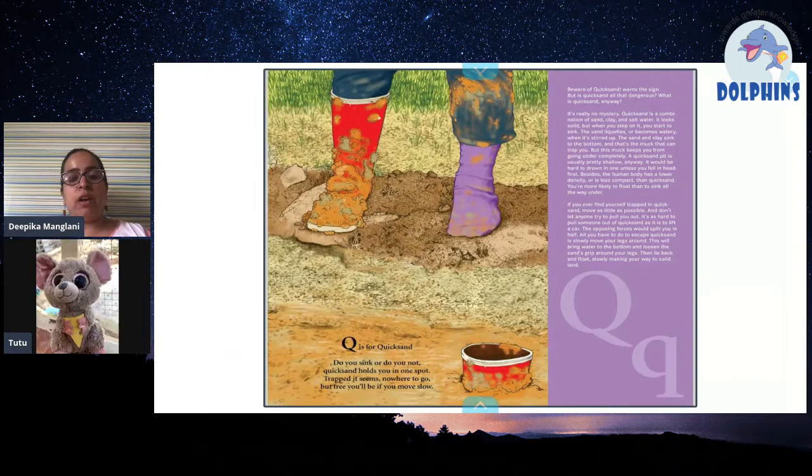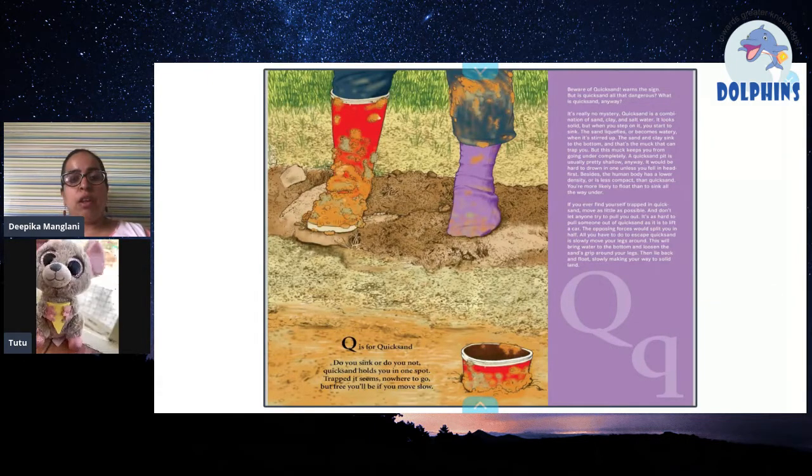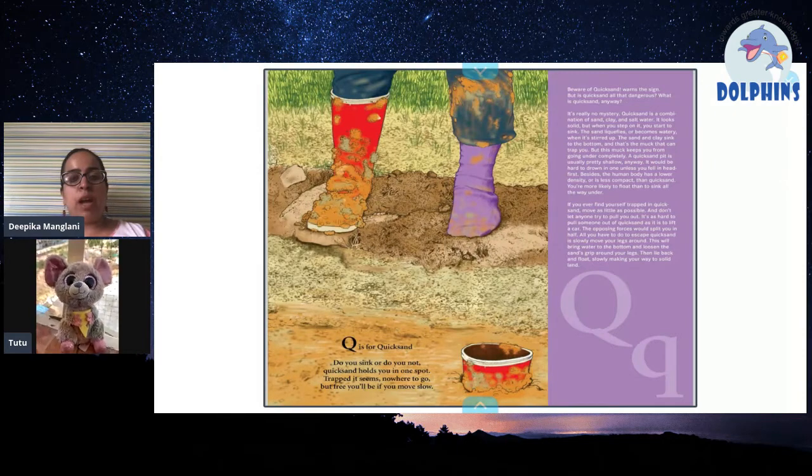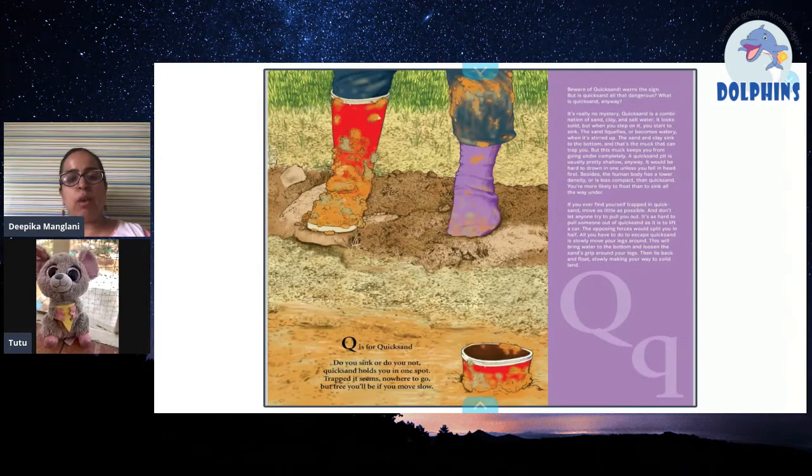It is like lifting a car. The opposing force would split you in half. All you have to do to escape quicksand is slowly move your legs around. This will bring water to the bottom and loosen the sand's grip around your legs. Then lie back and float slowly, moving your way to solid land.